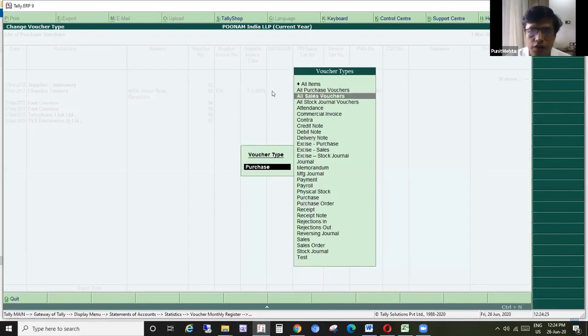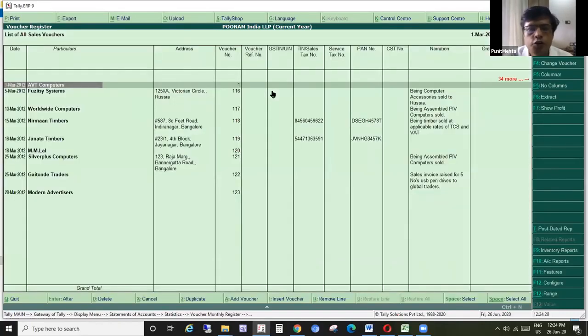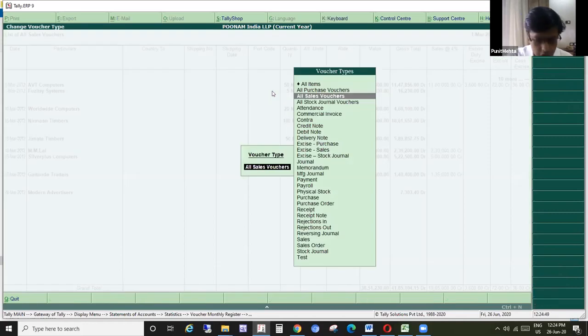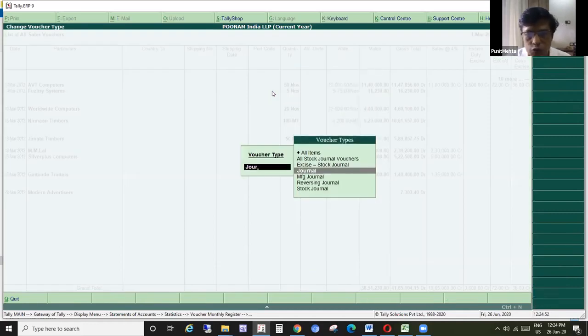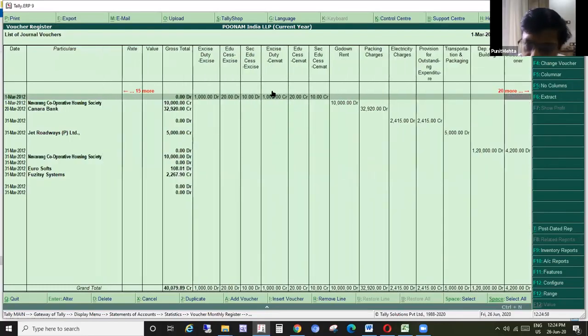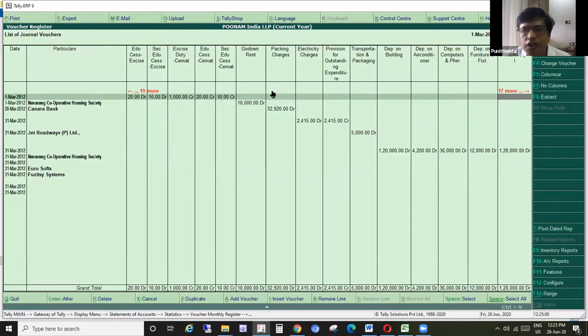All sales vouchers. Now this is a shortcut key that you should know, not only for this columnar report, but in what Ankit bhai just mentioned, display account books ledger. So if you are viewing one report for one entire year, then you can just click on F4 and select the other ledger itself also. So by clicking on F4, now you're looking at all the sales register. Similarly, if you click on F4, journal register, journal. So all journals, you can see debit, credit, narration, and what ledgers have been used in the journal.